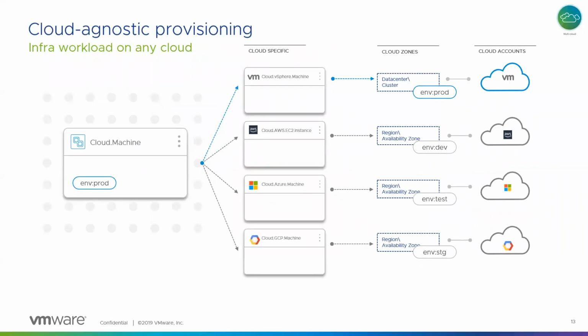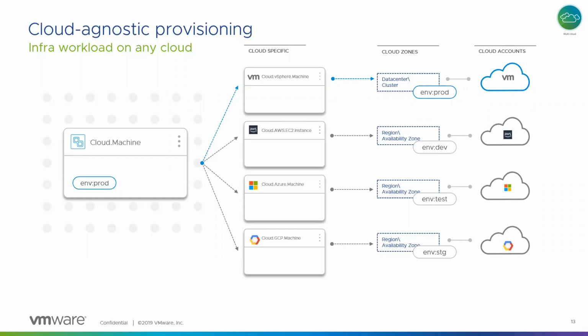Another interesting area in version 8 is cloud agnostic provisioning. So we have exposed certain objects which are not really infrastructure specific, or let's say endpoint specific. There are 4 items in particular: a machine, a disk, a network, and a load balancer. Each of these corresponds, so I've taken an example of a machine here.